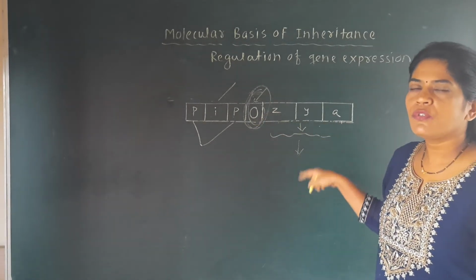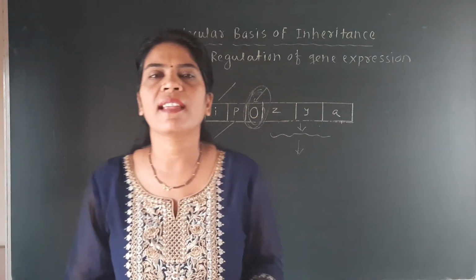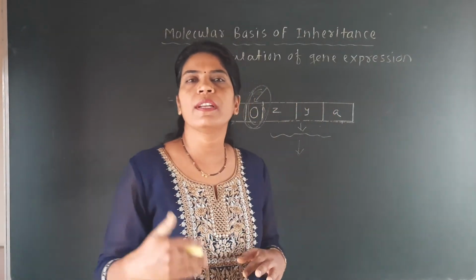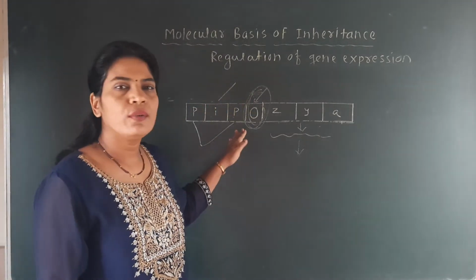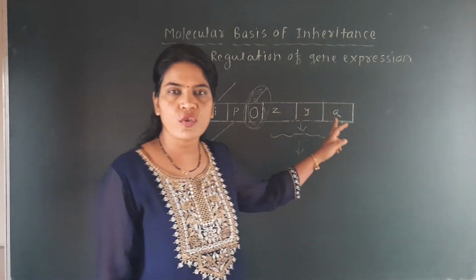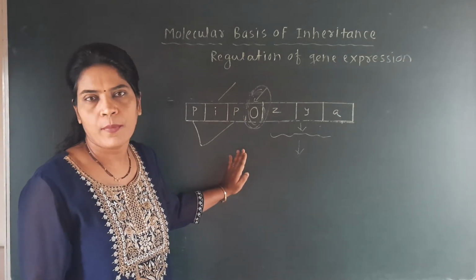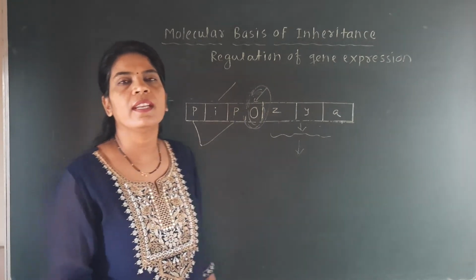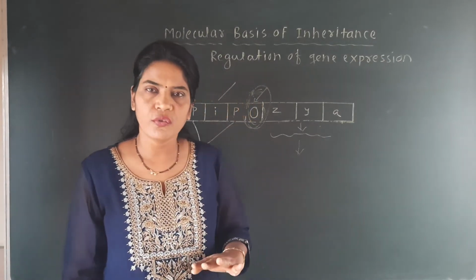When the lac operon is switched off, the operator should be bound. So this operator region decides when the operon model is switched off or switched on. When the operator is free, the model is switched on. When the operator is blocked, the model is switched off.